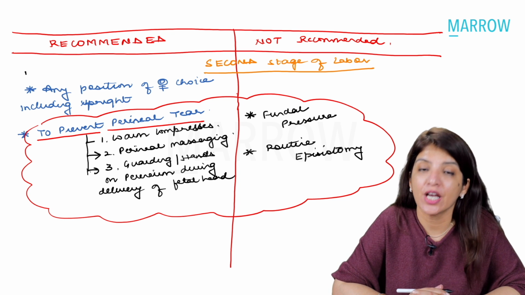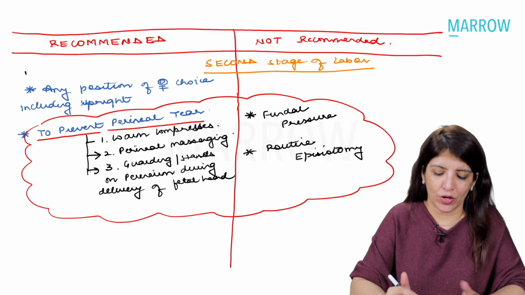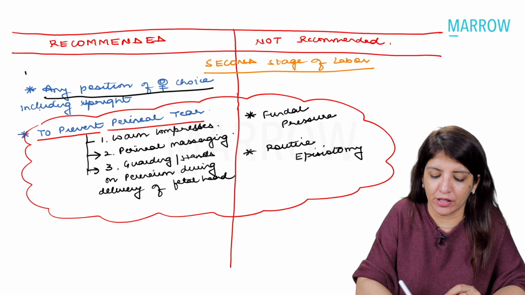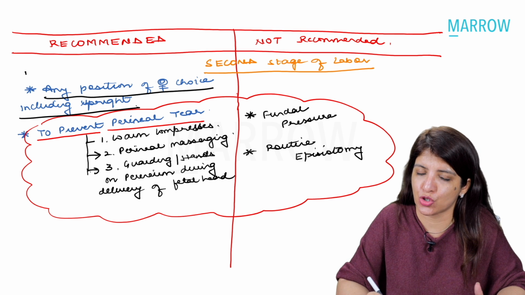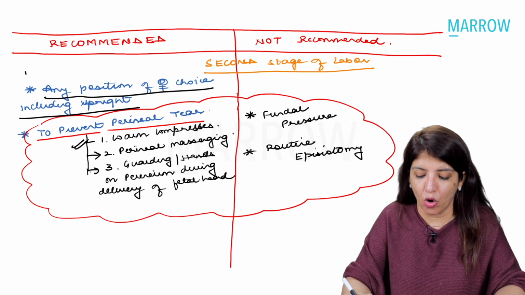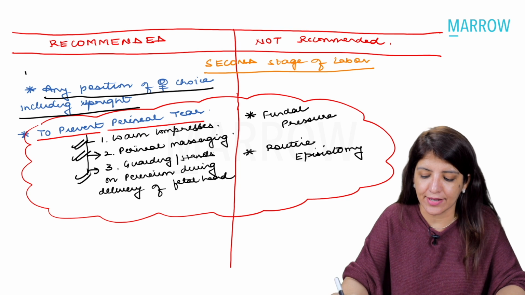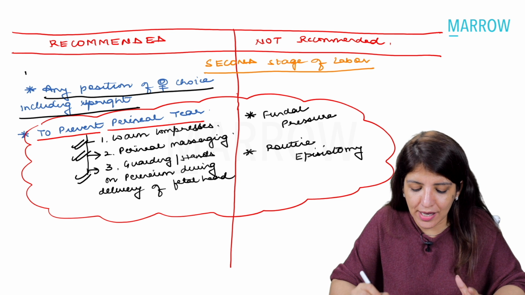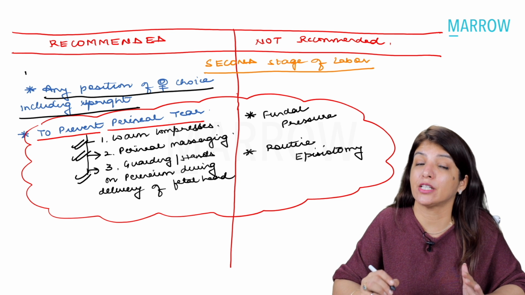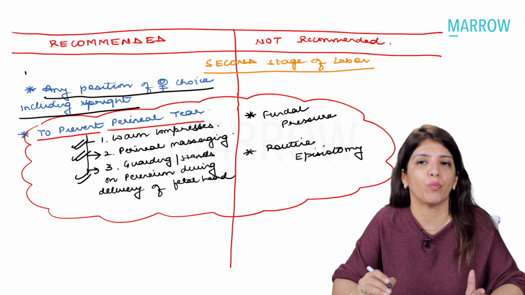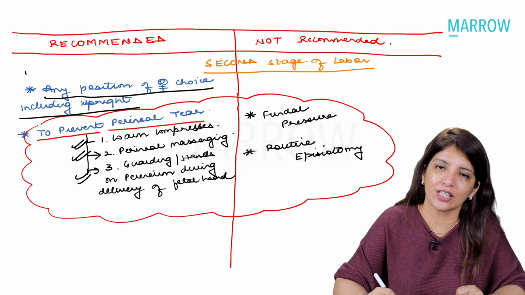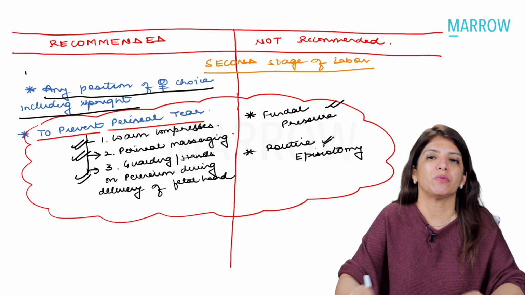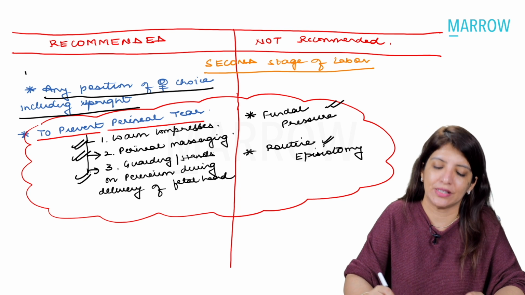Now comes what are the recommendations of WHO for second stage of labor, and that is where the question was asked. Exactly from these guidelines, the question was asked that WHO recommends any position of a pregnant female of choice, including upright position, number 1. WHO recommends warm compresses, perineal massage, and guarding or hands on the perineum during the delivery of fetal head. So these are the recommendations given by WHO for the second stage of labor. From here the question was asked in your INI set. Please remember that fundal pressure and routine episiotomy are not recommended by WHO in the second stage.